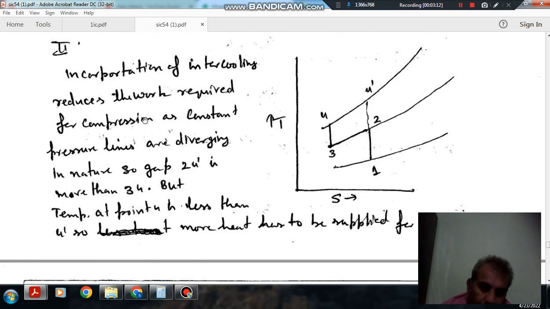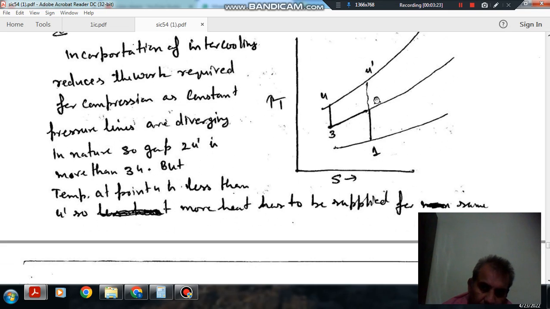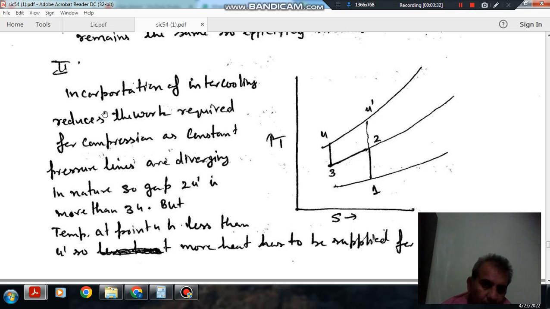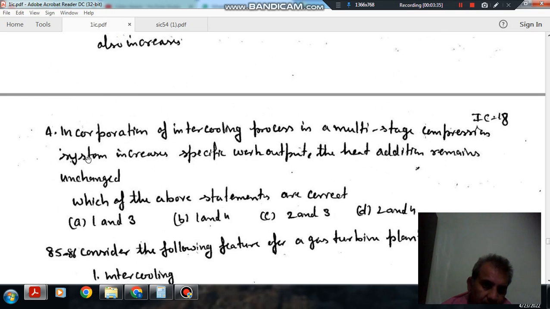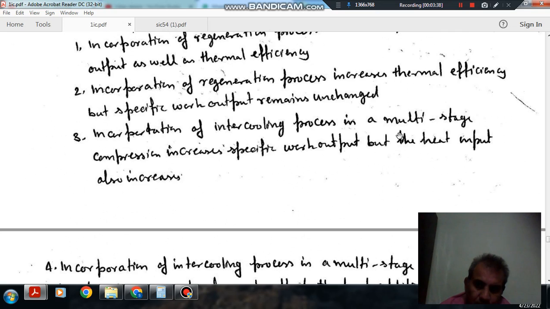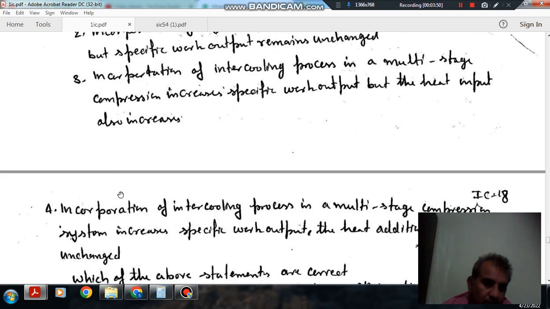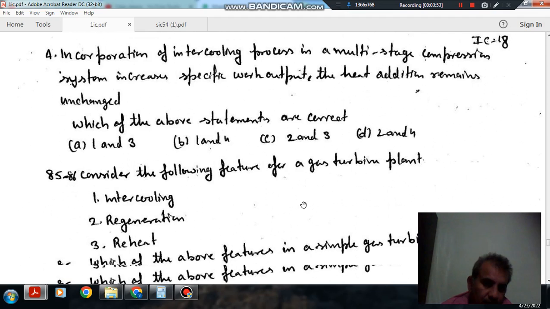Okay, so incorporation of intercooling reduces compressor work, because work has been reduced by this amount, but the gap 2 4 dash is more. Okay, it reduces work but heat supplied is more. Okay, so third statement is correct, that is incorporation of intercooling process in a multi-stage compression process increases the specific work output. Okay, because the specific output is increased because the compressor work has been decreased, but the heat input also is increased. Okay, so answer is 2 and 3.